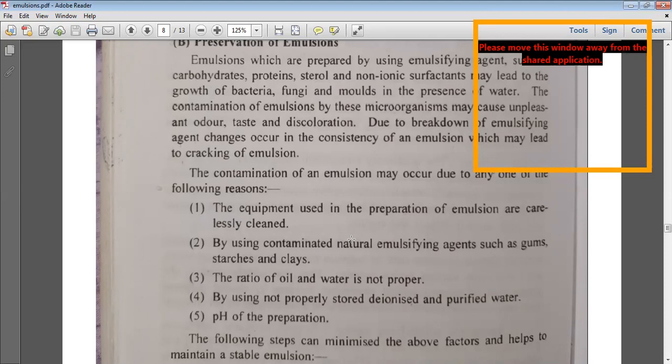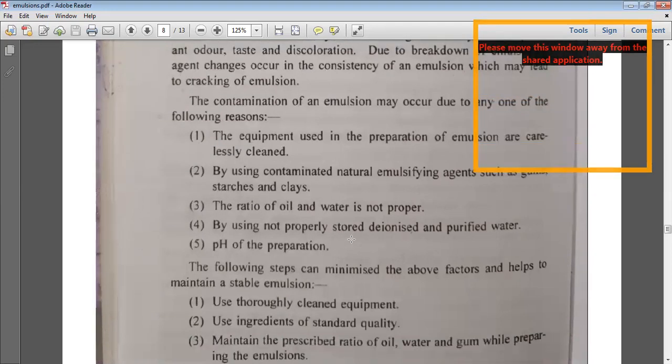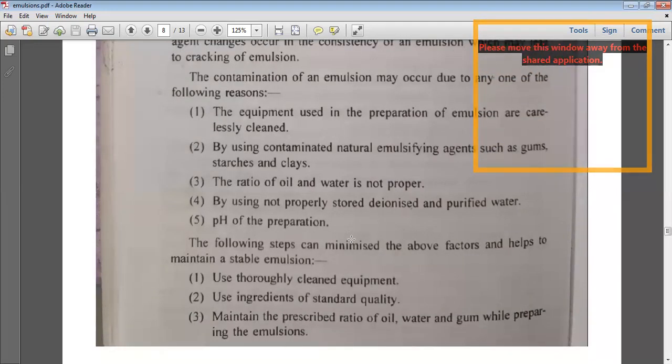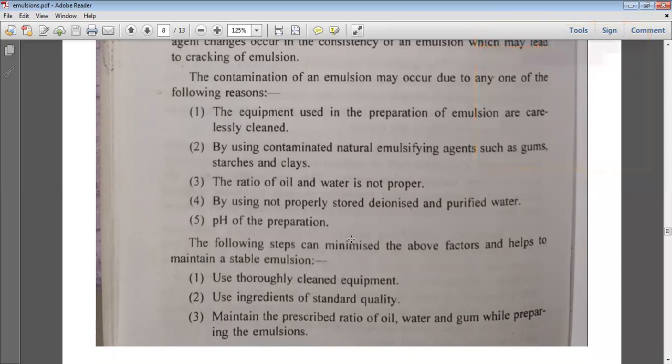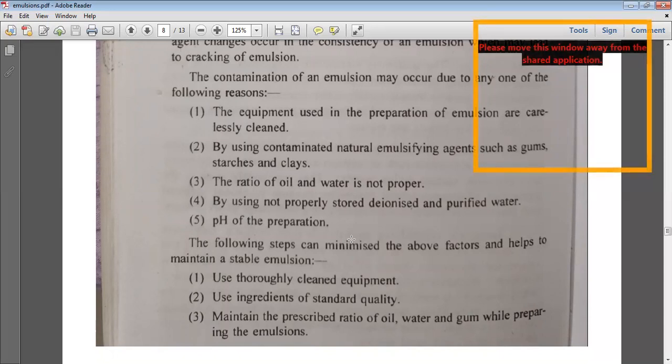So the following steps can minimize the above factors and help to maintain a stable emulsion. The above are the problems that are seen. Now, how can these problems be nullified, so that they do not occur during the formulation or storage of emulsions? If you use properly cleaned and sterile equipment, you will see the least chances of contamination in the formulation of emulsions.